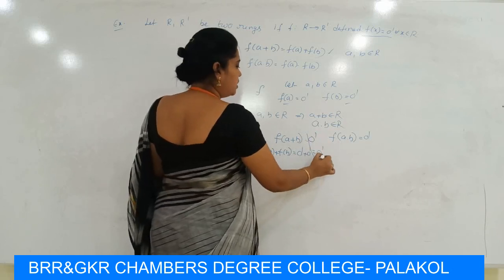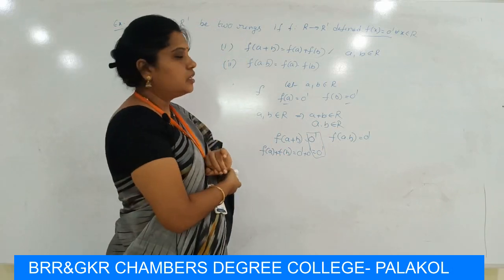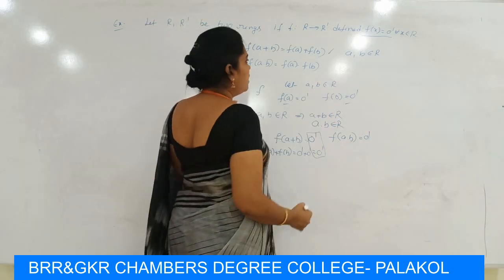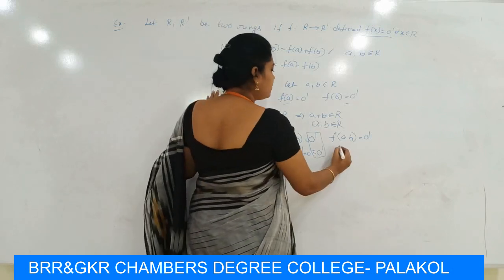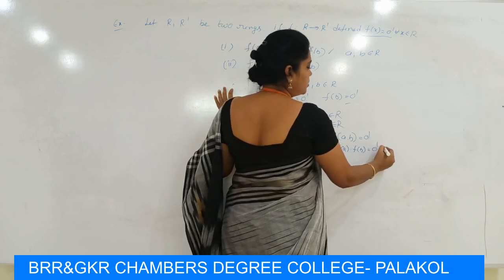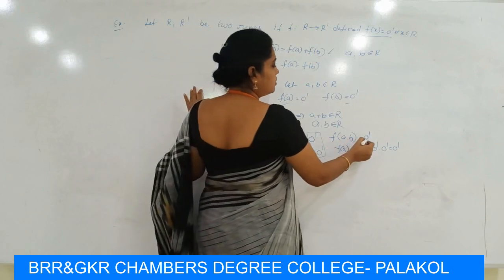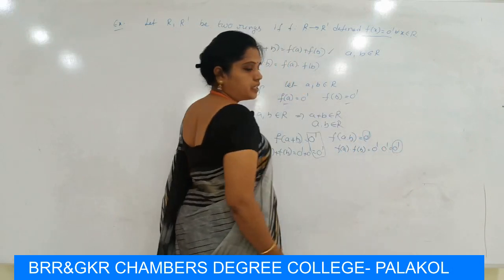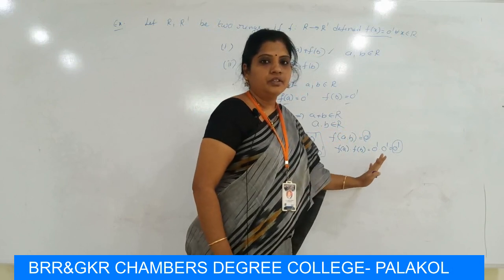So these two are the same, so f(a+b) = f(a) + f(b). So the first condition is satisfied. The second condition is that f(a·b) = f(a)·f(b) = 0 dash into 0 dash, which is again 0 dash. So here also the left side value is equal to the right side value, so f(a·b) = f(a)·f(b).